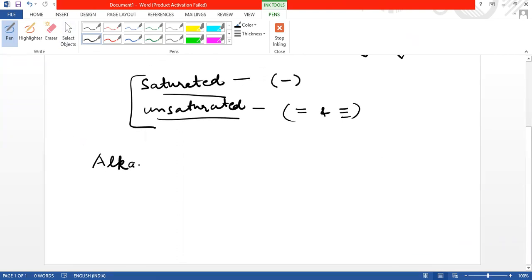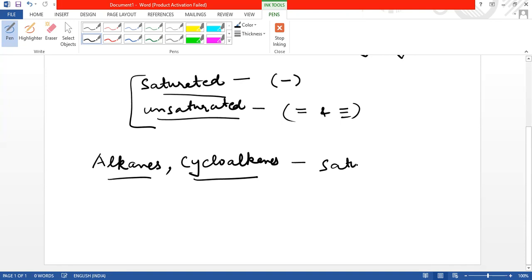The various categories of hydrocarbons are alkanes, alkenes, alkynes, and cycloalkanes, out of which alkanes and cycloalkanes are saturated hydrocarbons. Now, why are these called saturated? Because these contain only single bonds between carbon and hydrogen. Firstly, we'll discuss alkanes, then we'll discuss cycloalkanes.